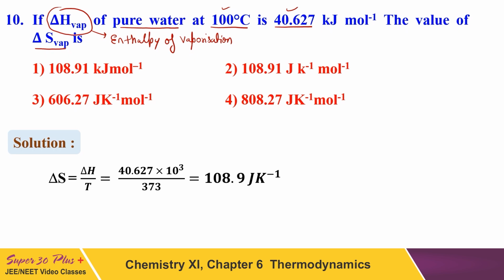We know that as per the formula of entropy, delta S is Q by T. In this case, Q is equals to delta H. So the delta S will be delta H upon T. Eventually, when you put the values in the formula, you will get this value 108.9. So this 108.91, which is option number 1, will be the right answer of this question.